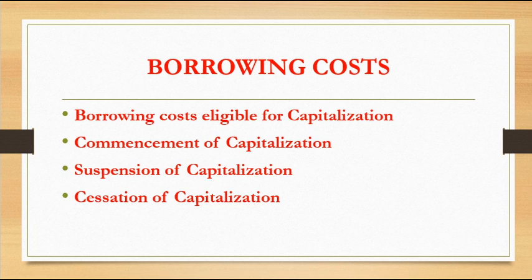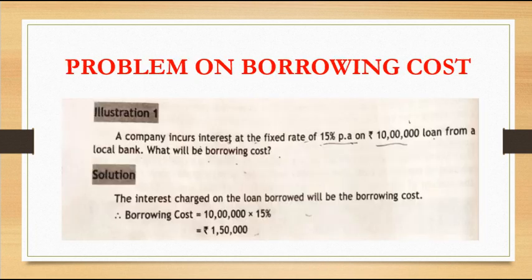Problem on borrowing cost. The first problem states: a company incurs interest at a fixed rate of 15% per annum on a rupees 10 lakh loan from a local bank. What will be the borrowing cost? Here, a company incurs interest at a fixed rate of 15%. The loan amount is how much? 10 lakh. So borrowing funds is 10 lakh. So what is the cost? How much are you paying or spending on that loan? It's nothing but your borrowing cost.